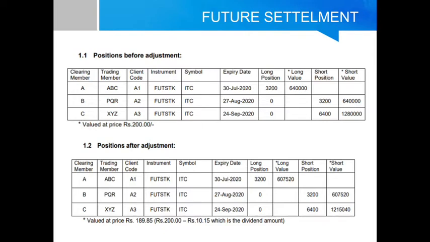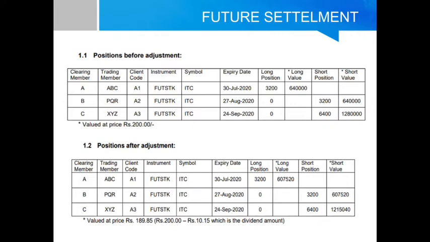So for ABC trading member, client A1 holding the July expiry contract of 3200, if we multiply 3200 into 200, the amount will come to 6,40,000. Okay. So what will happen after the settlement? After settlement, the new settlement price will be 200 minus 10.15, where 10.15 is the amount of dividend that the shareholder is getting.